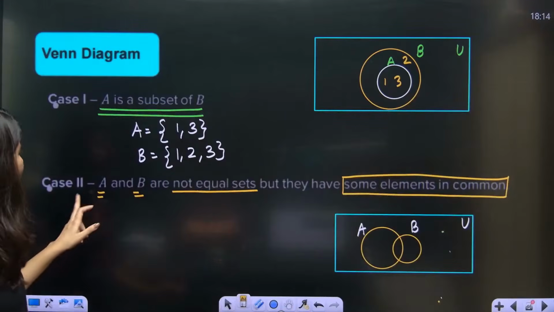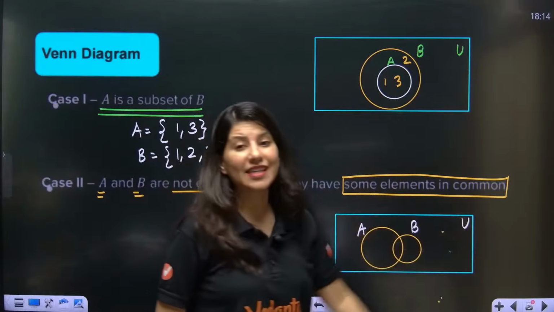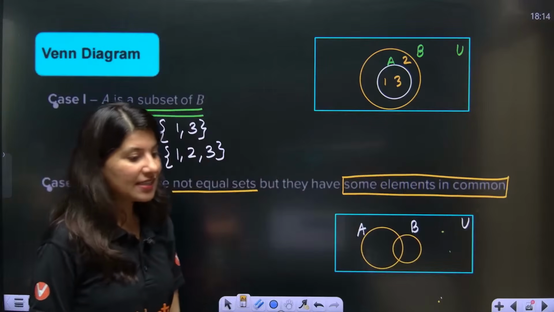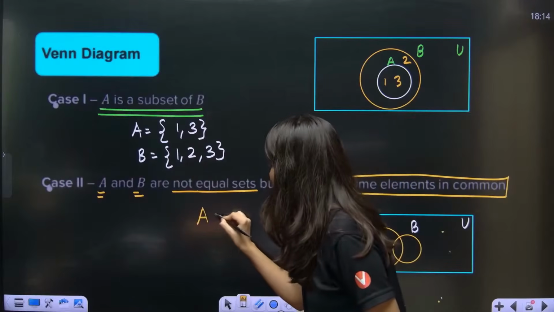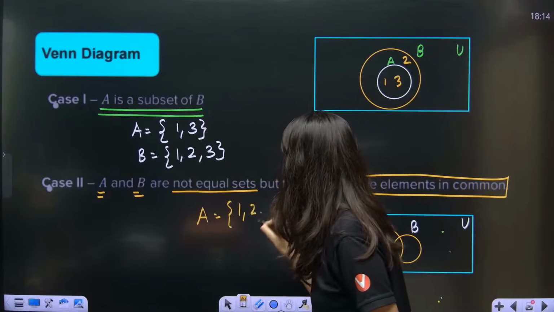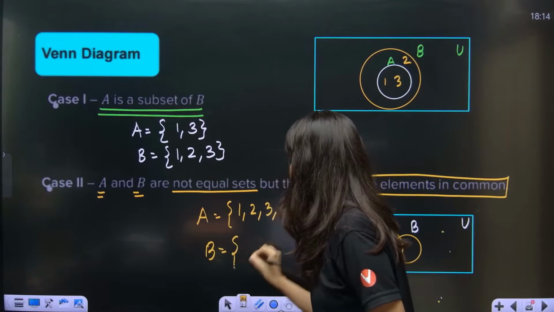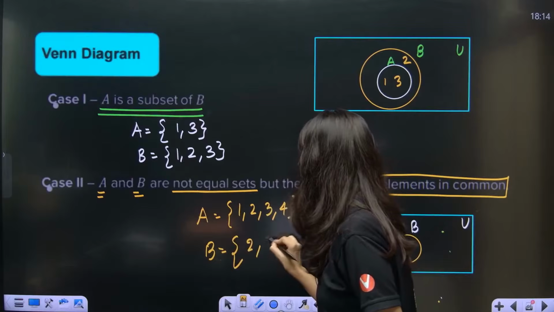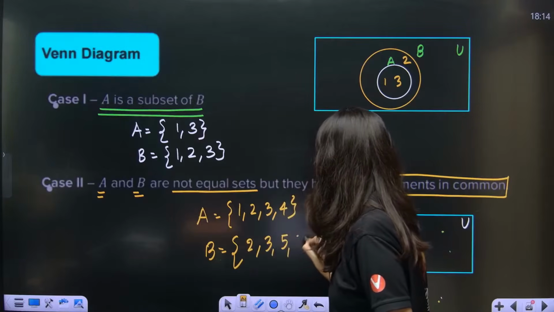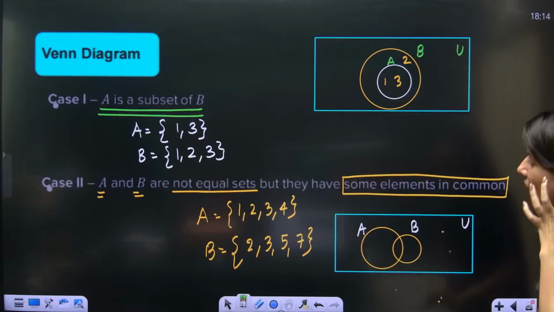Yes. Now if I talk about A and B are not equal sets, but they have some elements in common. They have some elements in common. So let me just think about it. So this is 1 comma 2 comma 3 comma 4 and B set will be 1 comma 2 comma 3 comma 5 comma 7. Now if I want to represent it, A is 1, 2, 3.